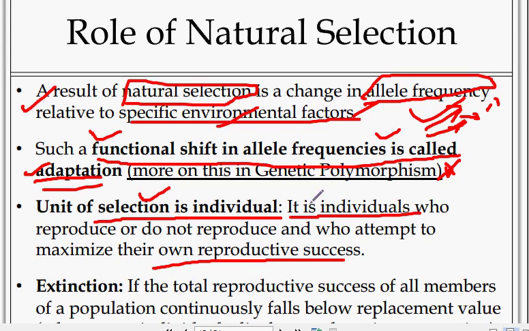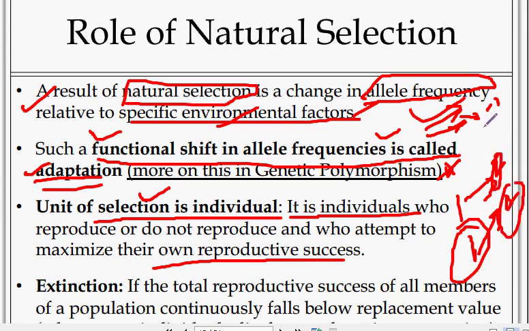One individual can produce 2, another can produce 4. Its reproductive success will depend upon the individual only. Whether it is producing 2 or 4 or more, that is mainly based on the individual. Its offspring is mainly dependent upon the individual. It may even produce 0 if it does not have any. That is, the unit of selection is the individual.